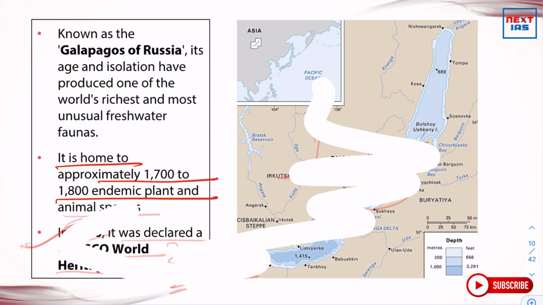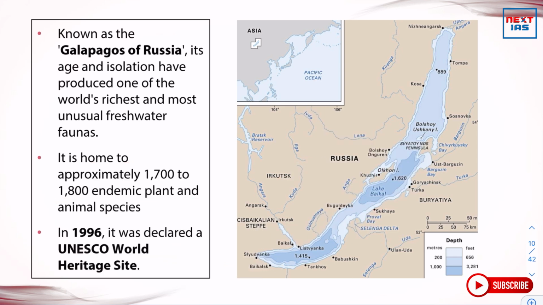So why is it called Galapagos, or what is Galapagos in itself? The Galapagos Islands are part of Ecuador.